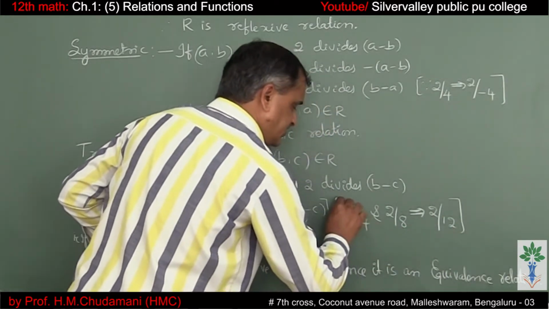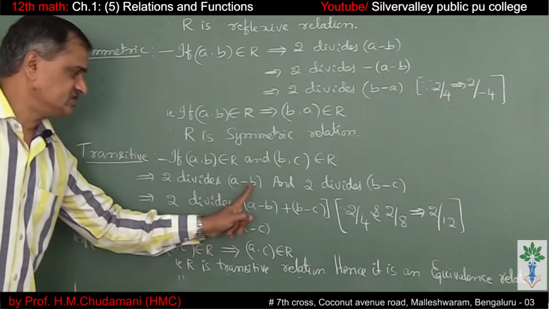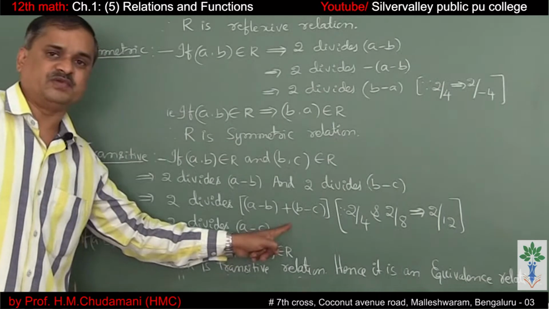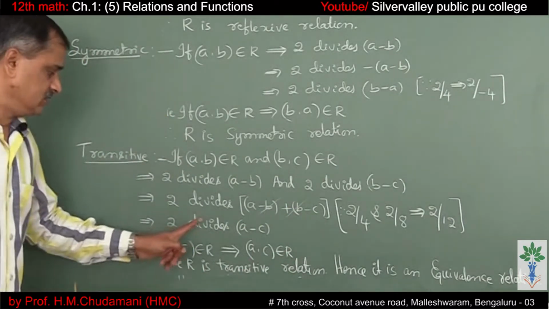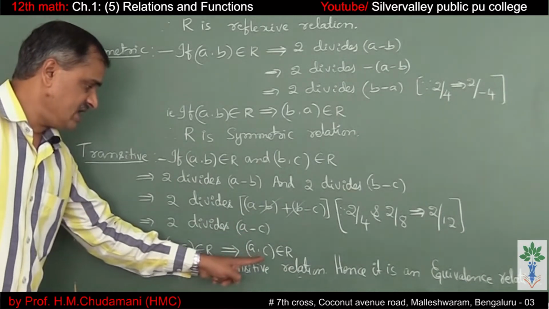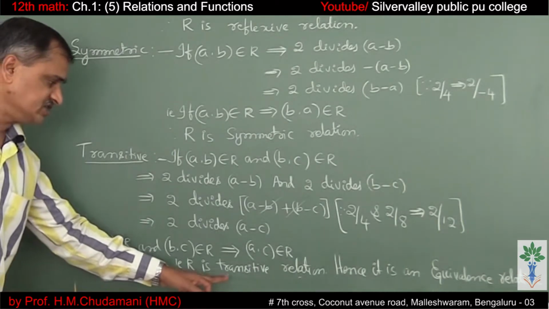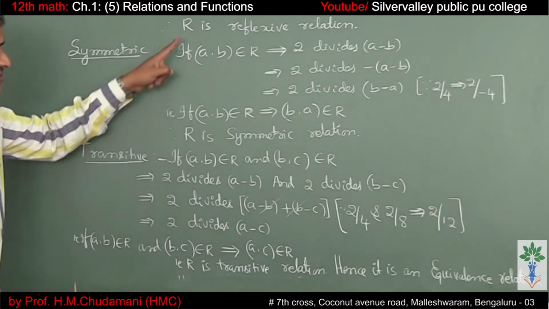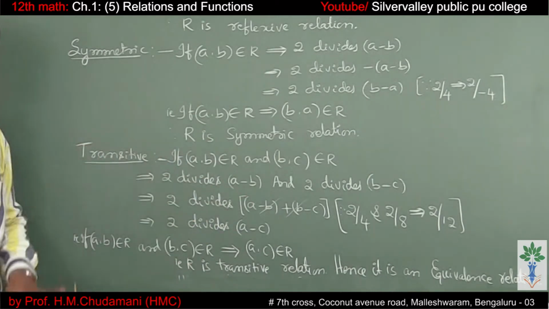So 2 divides 12 also. So that means 2 divides (a minus b) plus (b minus c). So plus b minus b gets cancelled. So 2 divides a minus c. This implies (a, c) belongs to relation. Therefore R is a transitive relation. Since it is reflexive, symmetric and transitive, it forms an equivalence relation.